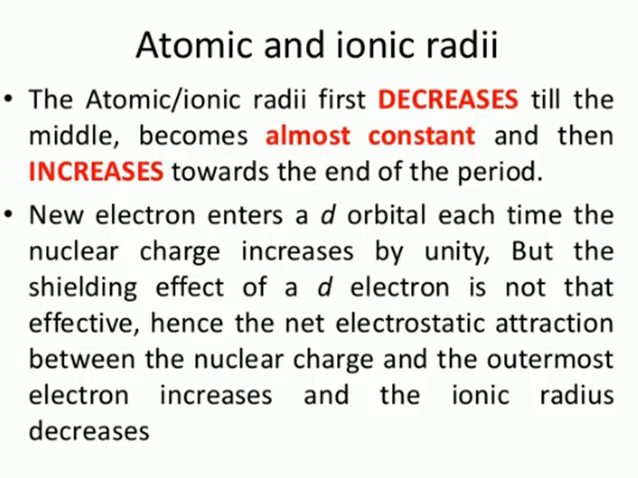We can say very clearly that the atomic radii and ionic radii of the d block elements first decrease, then remain constant in the middle. Consider what happens when you move from left to right: effective nuclear charge increases, so atomic radii decrease. If you see the graph, you get a very clear idea.